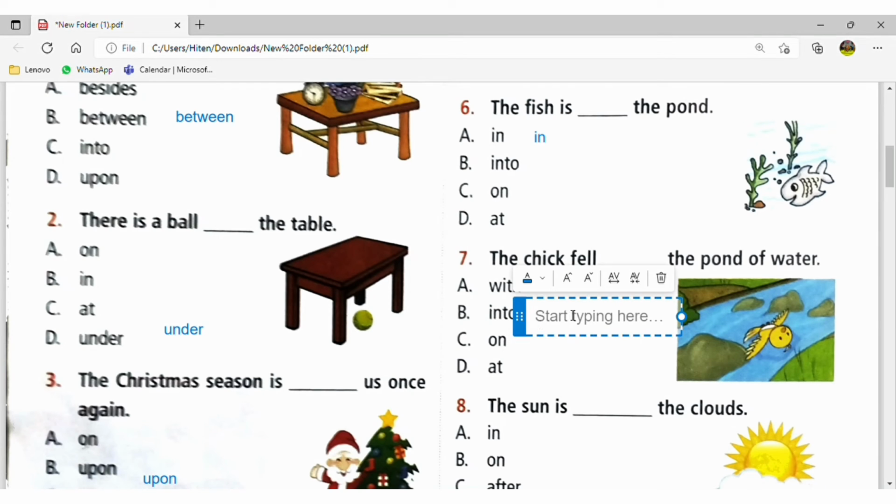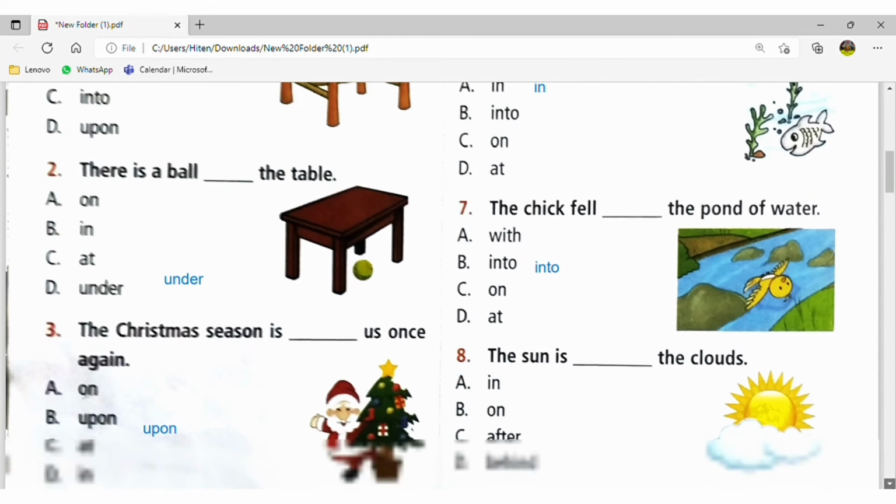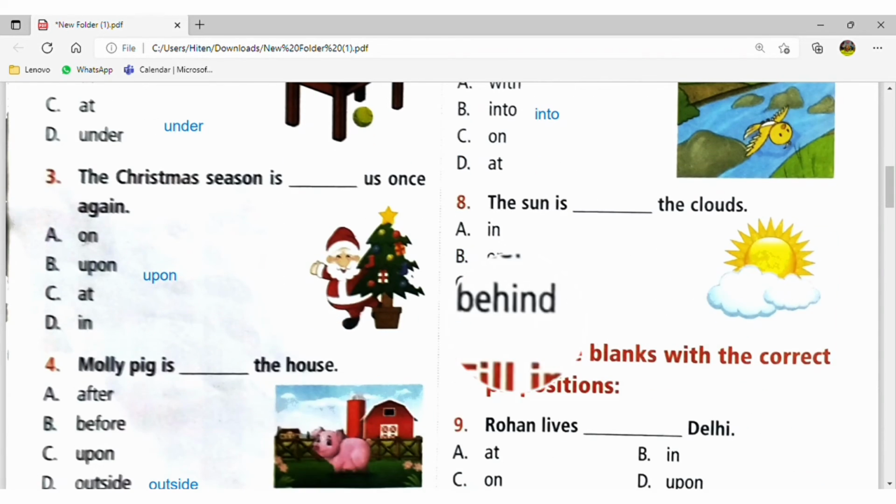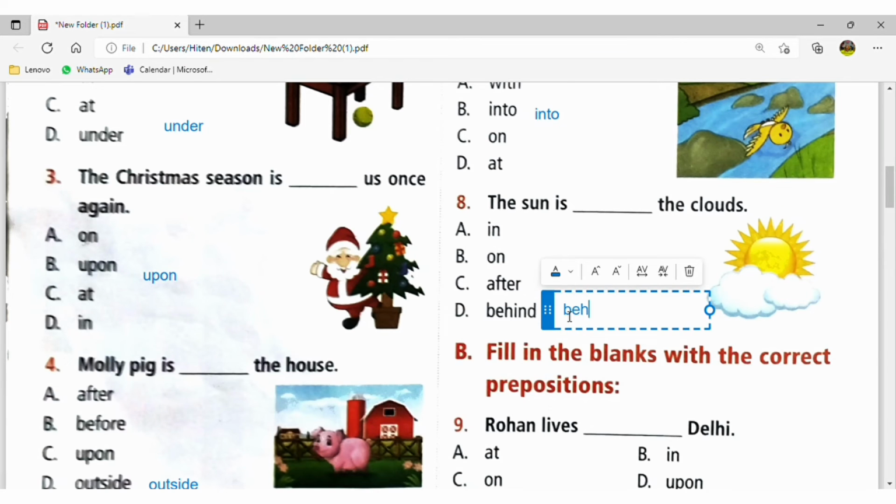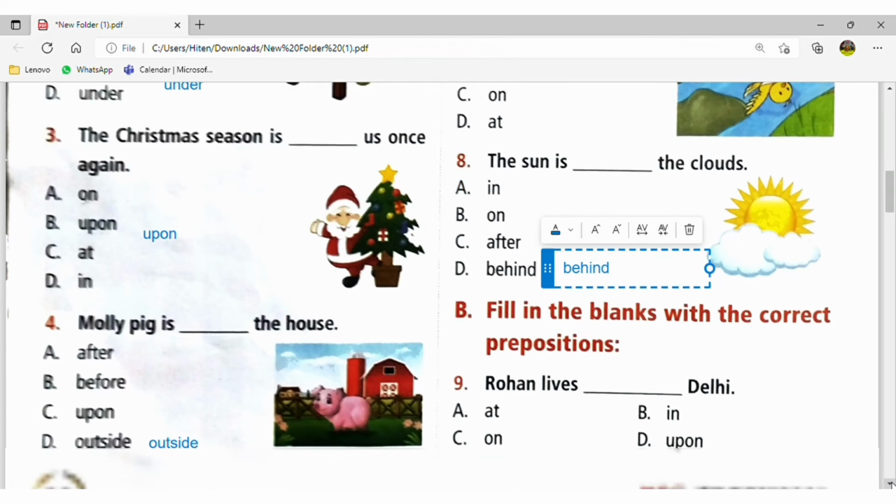Just now I have told you, previously I have told you, that "into" is used when there is movement. Okay. The sun is behind the clouds. Okay, so the sun is behind the clouds. Rohan lives in Delhi. Previously, I have told you this.